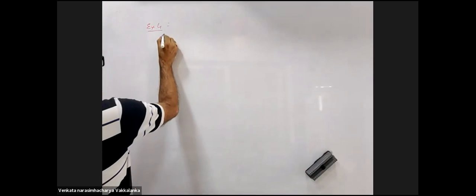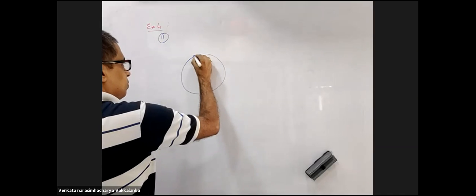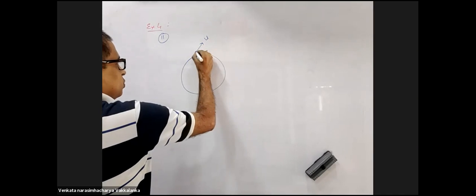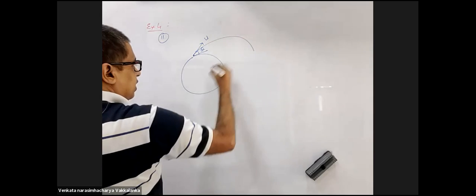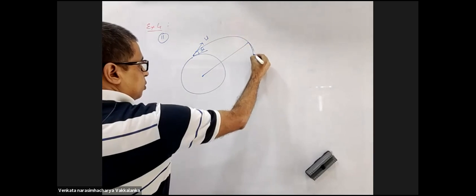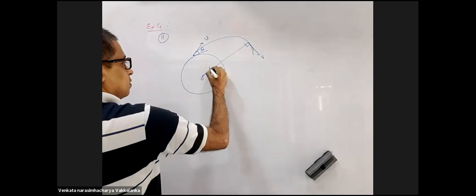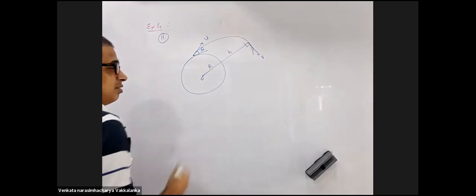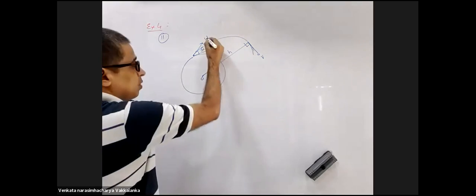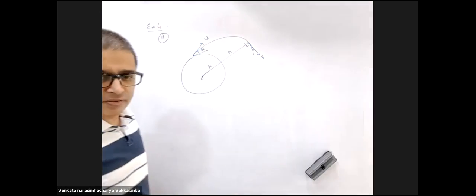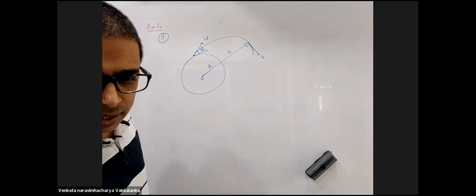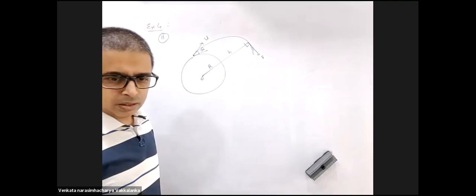Now, the 11th one I have done in the class. You people didn't observe this. If this is u and theta, didn't I ask you what is the maximum height to which it rises? Did we deal with this in the class? Yes, sir. He gave you velocity as root over of 1.5 gm. So we had to make a quadratic and then solve it.